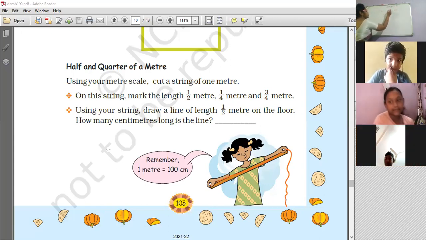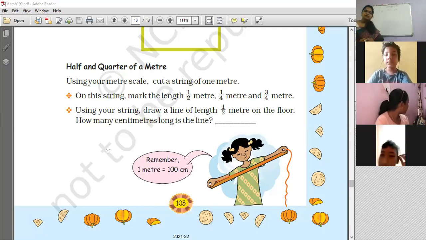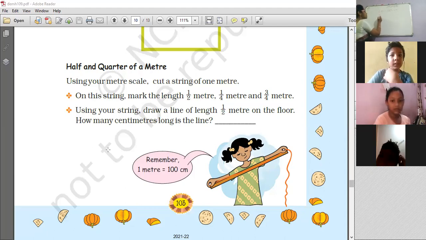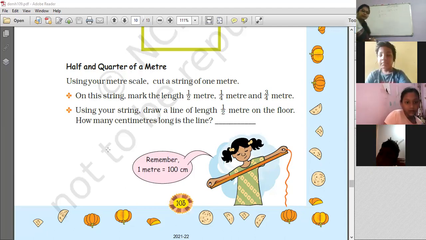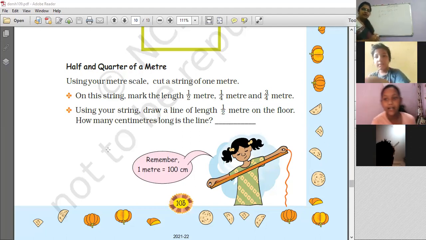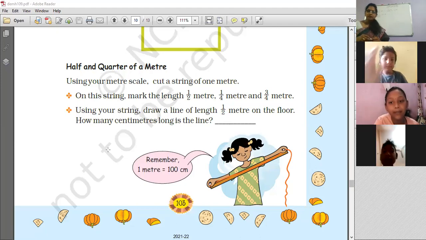1 meter is equal to 100 centimeters. This is well known to all. Now let us see what is half a meter. Half meter is? 50 centimeters, ma'am. How did you get 50? Half of 100, ma'am. Half of 100 is 50. 10 fives are 50, but we don't see in that way.